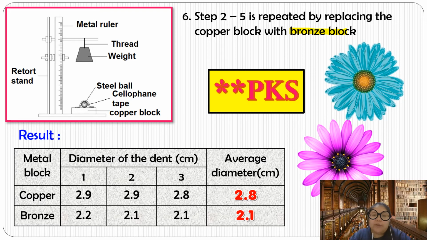Okay, after that we find the average. Okay, bronze is also the same: 2.2, 2.1, 2.1. The last one I get 2.1. So from the result you find, which one has the deeper dent? Should be copper. Copper is deeper, what's the meaning? Copper is a soft metal. Bronze is harder, is it? So from here, we go through the discussion first. The last one is the conclusion.